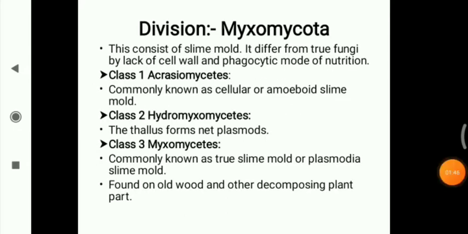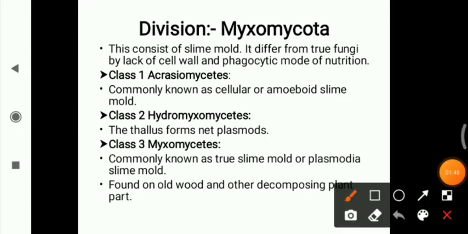First, we will discuss the Myxomycota. What is Myxomycota? It consists of fungi-like slime molds that lack a cell wall in their vegetative state. It consists of slime molds and differs from the true fungi. How does it differ from the true fungi? By the lack of a cell wall and its phagocytic mode of nutrition.